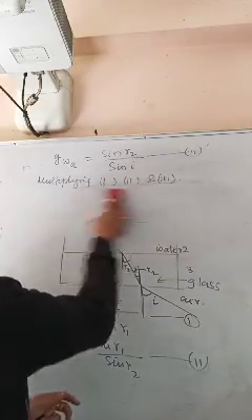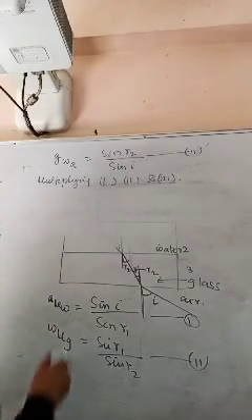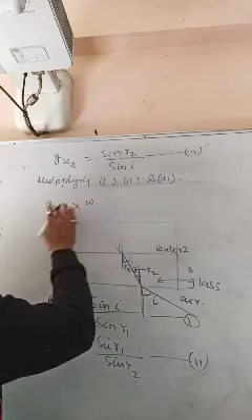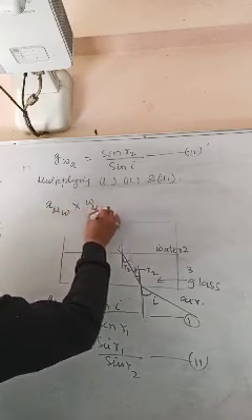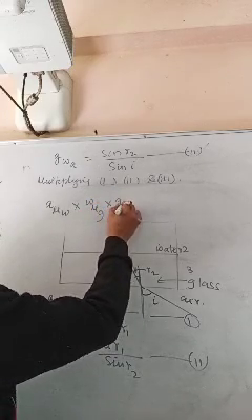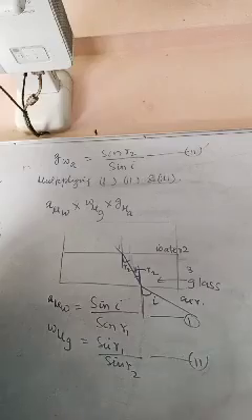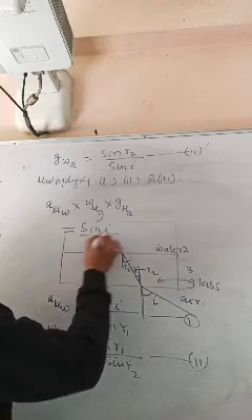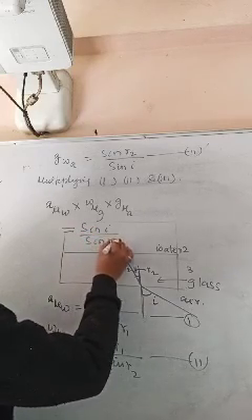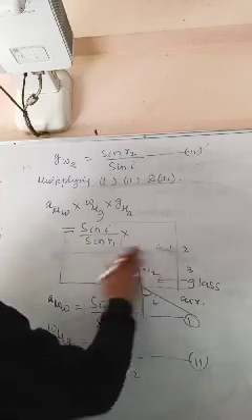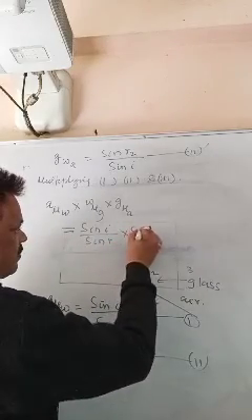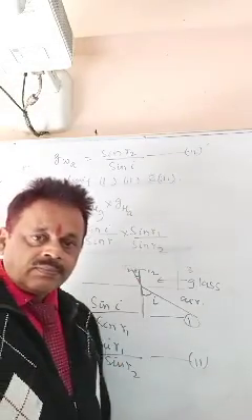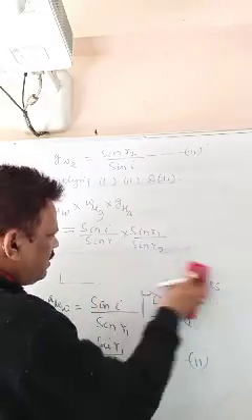You are getting air to water, water to glass, glass to air equals sin I by sin R1, sin R1 by sin R2. I think you can see it, still not visible, I think.